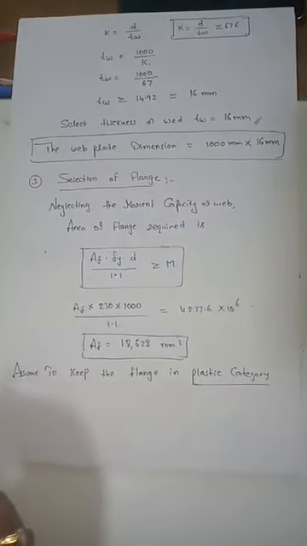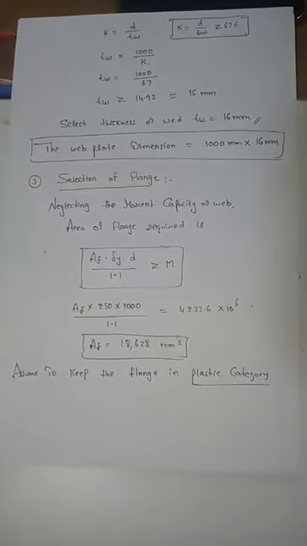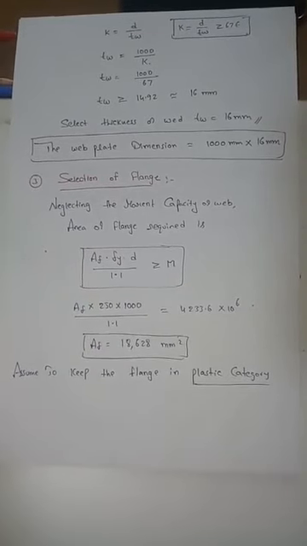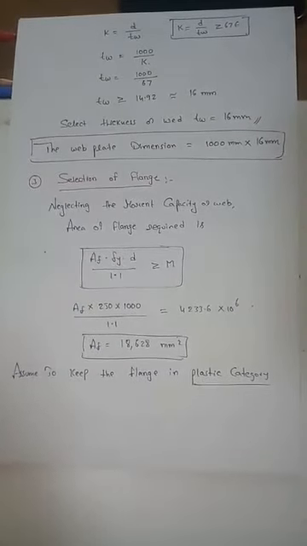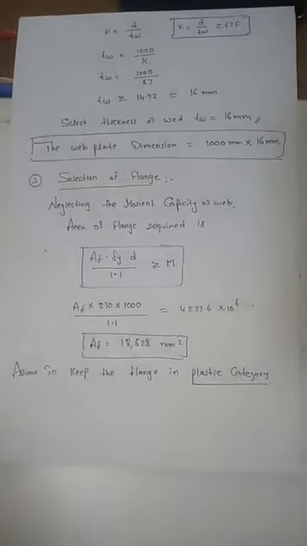When you assume your beam under plastic category, for plate girders, what is your plastic category condition? Please all of you go through table number 2 in the code book.